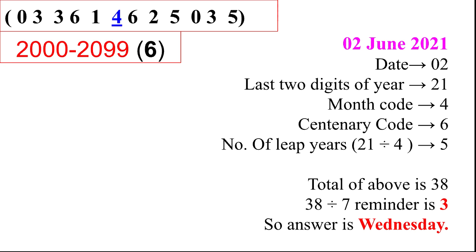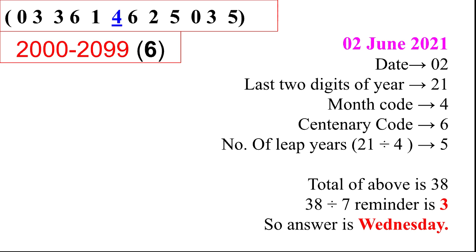Okay, so the centenary code for 2021 is 6, and for 2nd June the date is 2, the last 2 digits of the year are 21, the month code is 4, and the centenary code is 6. The number of leap years is 21 divided by 4, that is 4 fives are 20, so 5 leap years. Complete years are what we need to see. Then the total of the above is 38. So 38 divided by 7 gives the remainder 3. So 3 is the code of Wednesday.